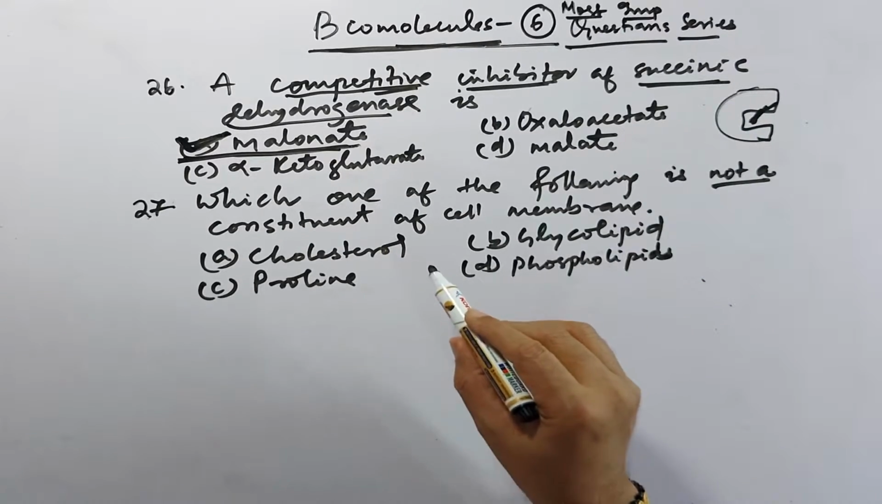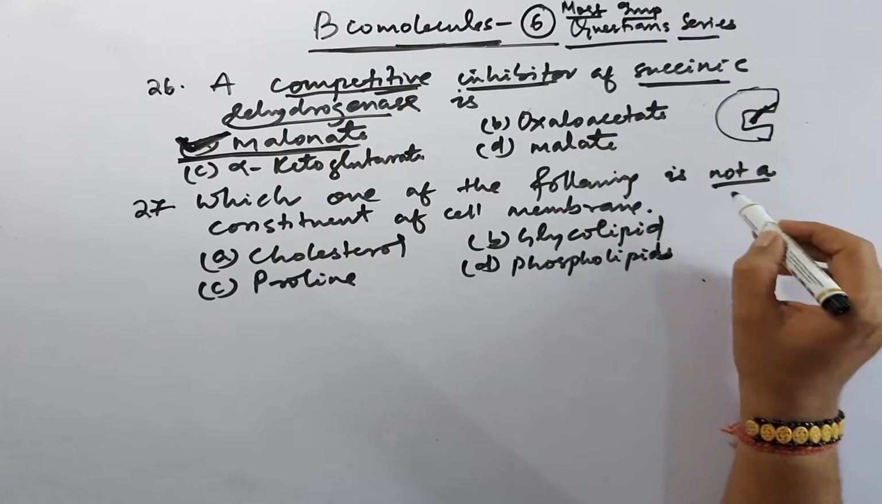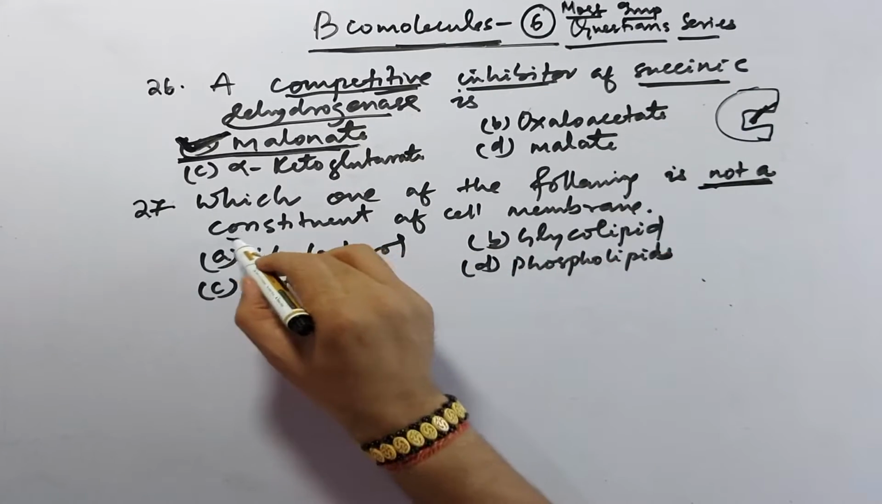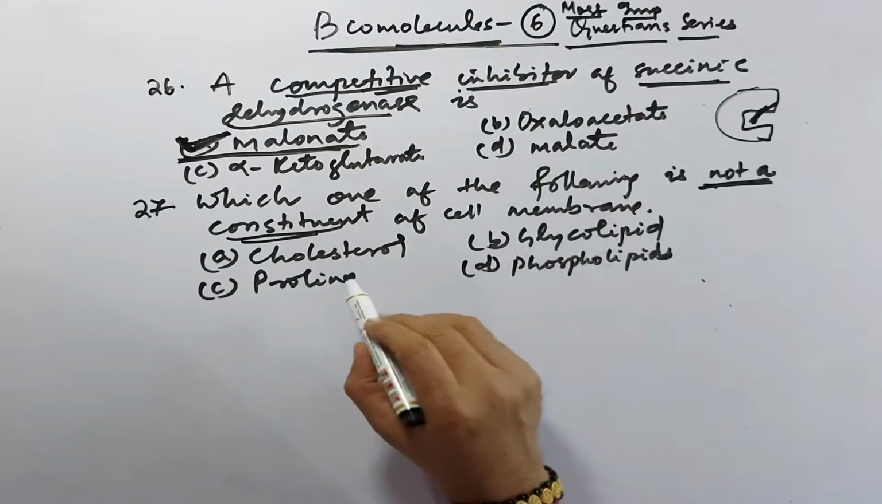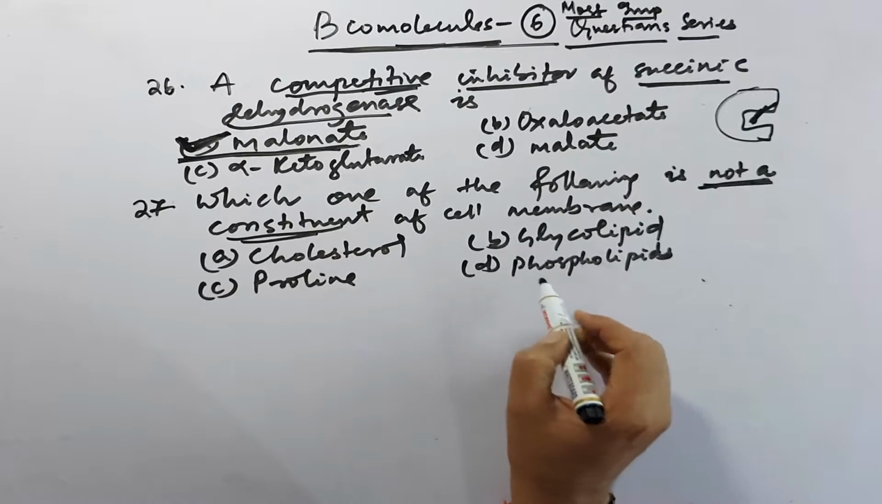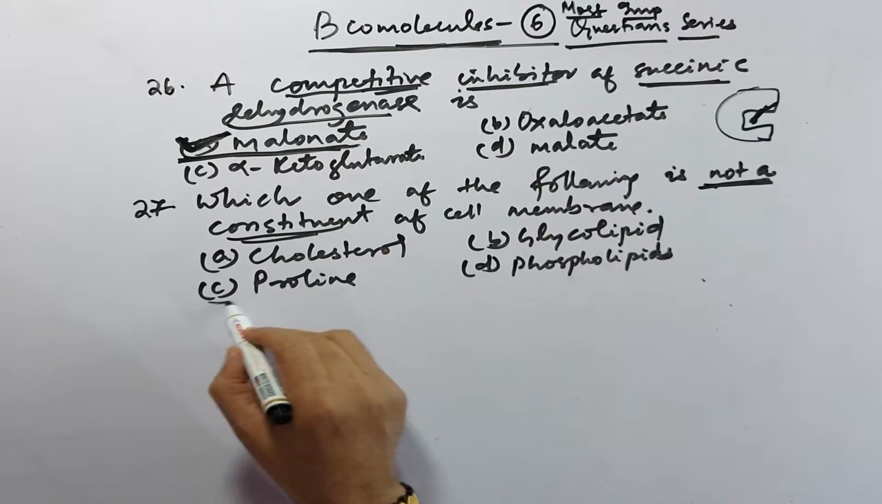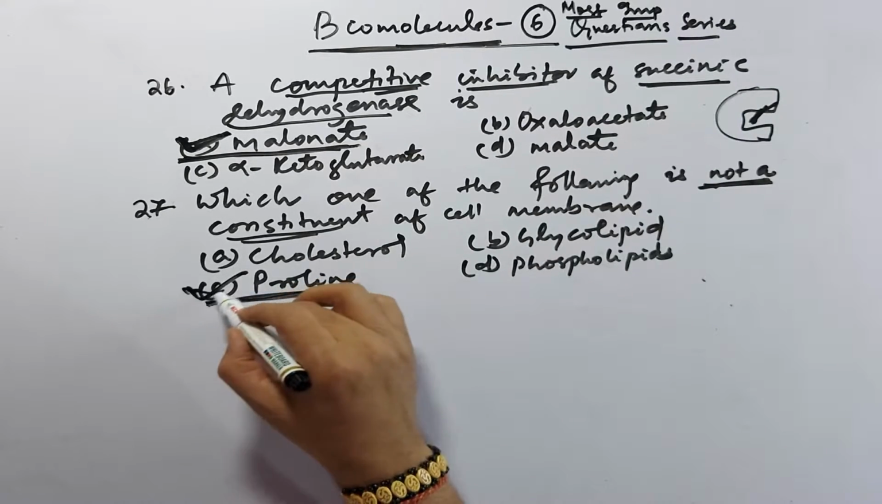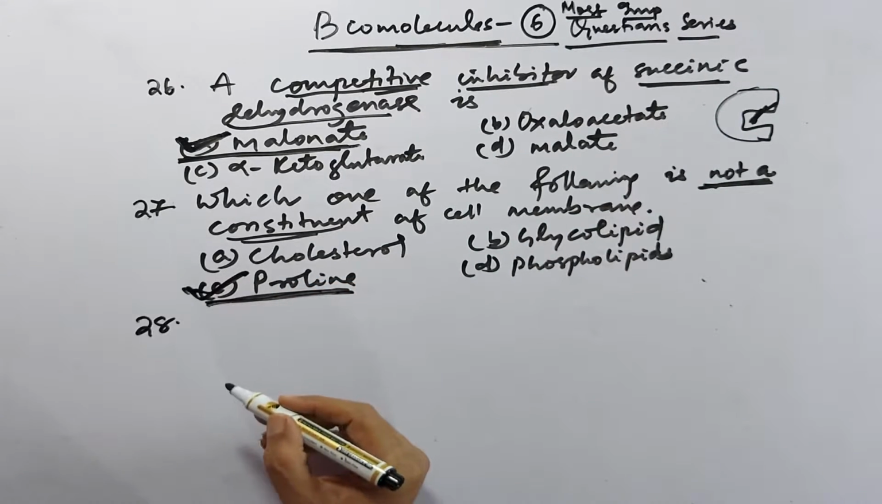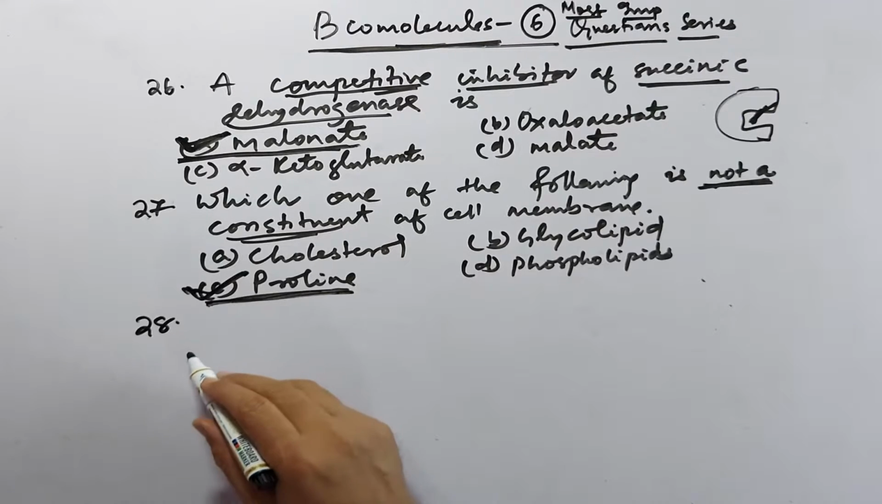So here we have to find out which one of the following is not a constituent of the cell membrane. We have to find out the odd man out. So cholesterol, glycolipid, phospholipids are the components. So this proline is not the component. So this is the odd man out. So 28 number question.